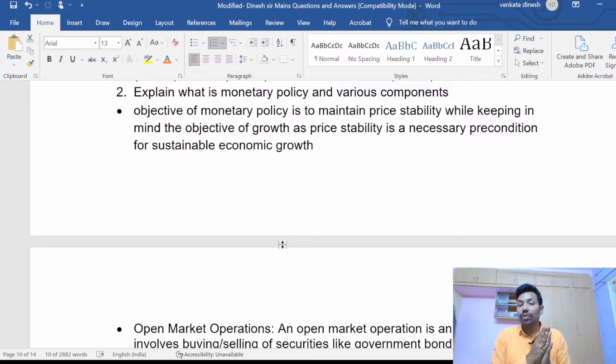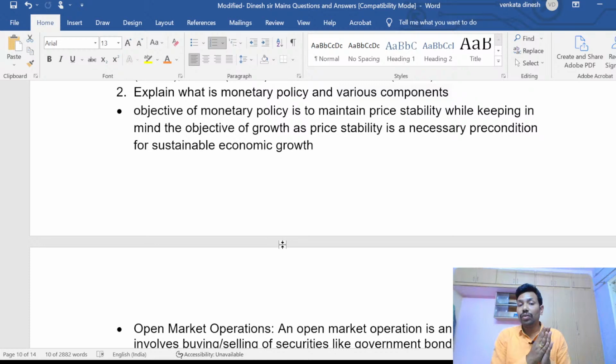Financial inclusion, financial policy. How good is your financial policy? Your monetary policy may be good or bad, but your financial policy should be very good. Simply I'm telling you, your monetary policy may be strict or loose sometimes. Your financial policy should always be good. So it is accessing to every nook and corner. So for that, your monetary policy should be in control. Simple logic to say, right?